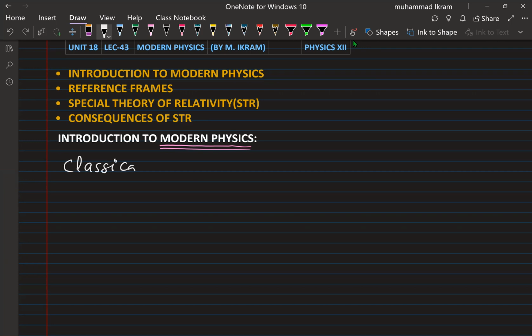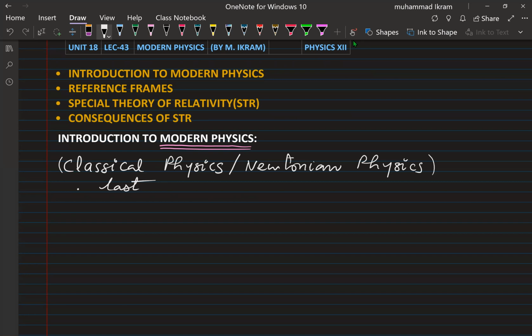The classical physics are the Newtonian physics. That is, the classical physics or the Newtonian physics is the physics that lasted till the end of the 19th century, right? That lasted till the end of the 19th century. Okay, so that is called the classical physics or the Newtonian physics.